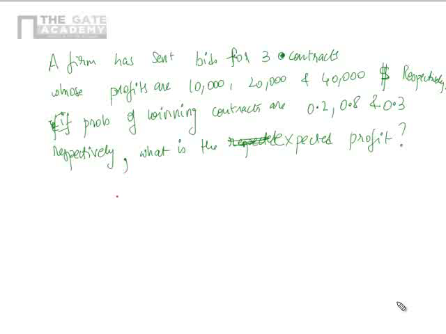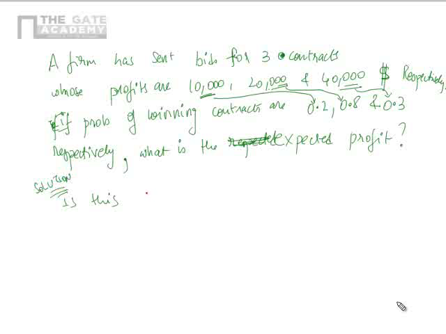That is, the probability that the contract worth $10,000 profit will be won is 0.2, the $20,000 one is 0.8, and the $40,000 one is 0.3. So, what is the expected profit? Now, the question is this. You are solving the problem.